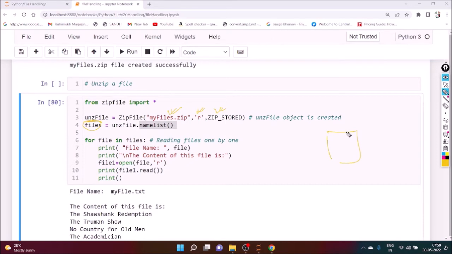Suppose the name of the file is myfile.zip. Okay, and here three files are there. Inside these files, it will store all the three files.